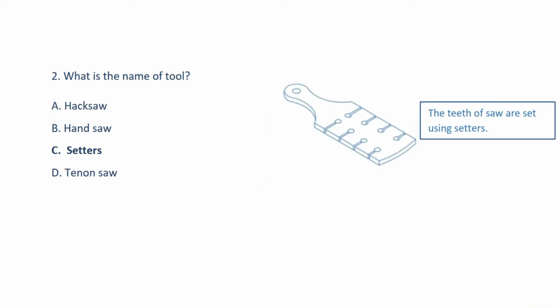Question number 2. What is the name of tool shown in the picture? Answer option C, setters. The teeth of saw are set using setters. Setters are used for setting the teeth.